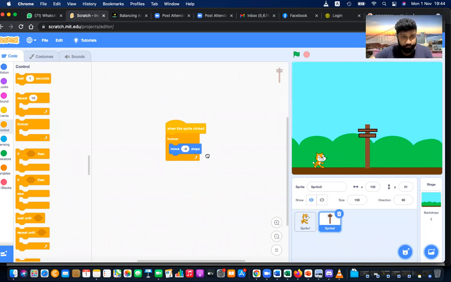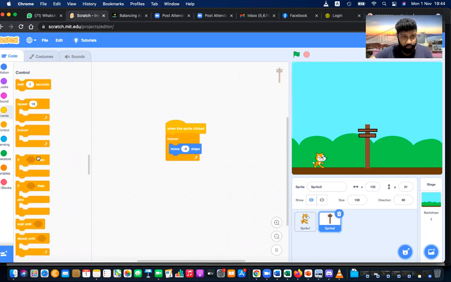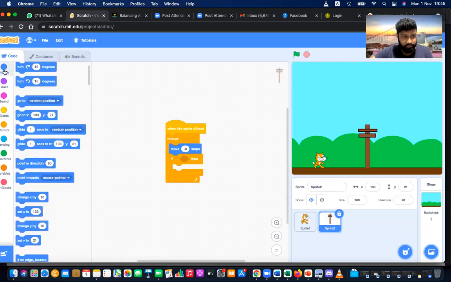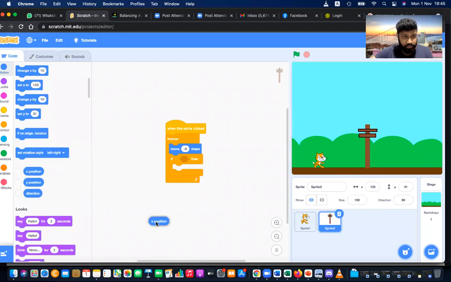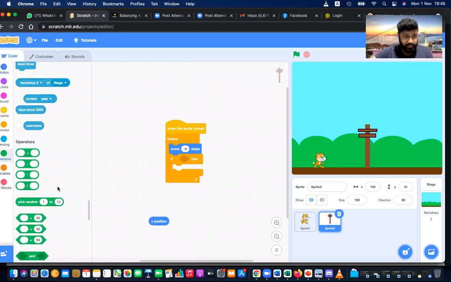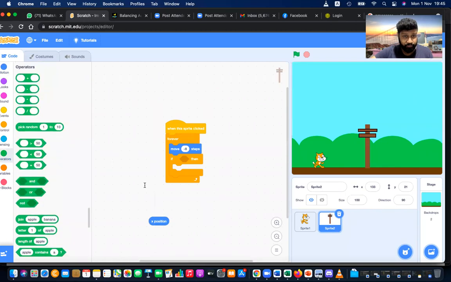And if, so this we will learn, don't worry, that x position is less than some figure, maybe 200 or minus 200 or minus 150.